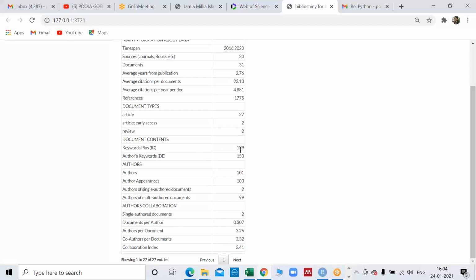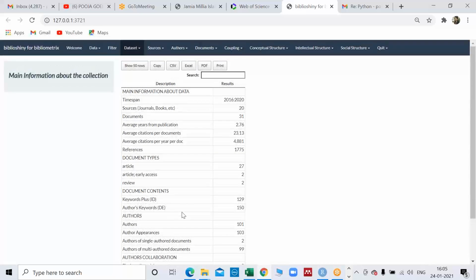This is keyword plus. Now what is keyword plus? Keyword plus is what the software extracts from the title, abstract and keywords. We are not telling it that this is the keyword. Authors have given their keywords in the form of author keywords, but keyword plus is what the software itself takes on the basis of centrality and frequency. So this is the basic information about whatever we have fetched.